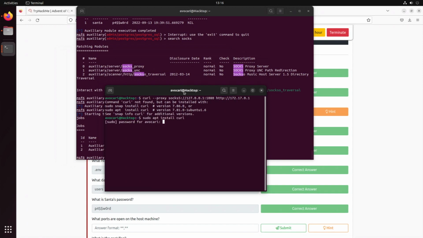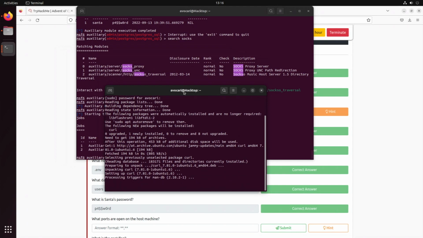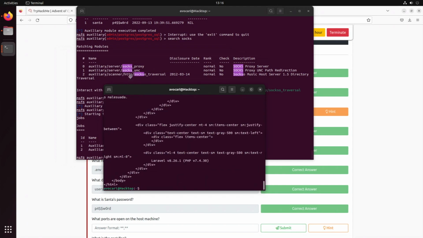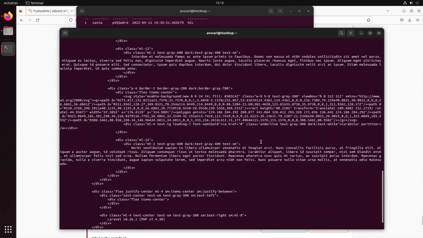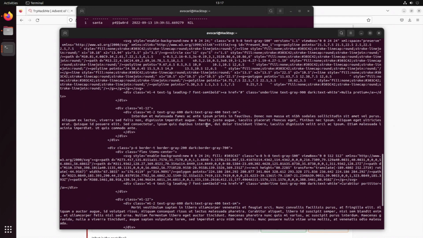So apparently I don't have curl installed. Just give me a second. Started? Yes. So I'm gonna make that bigger now. We actually get the result back. So nice, it seemed that this worked, but what happens now if we try to use our proxy on the second one? Does anything happen there?